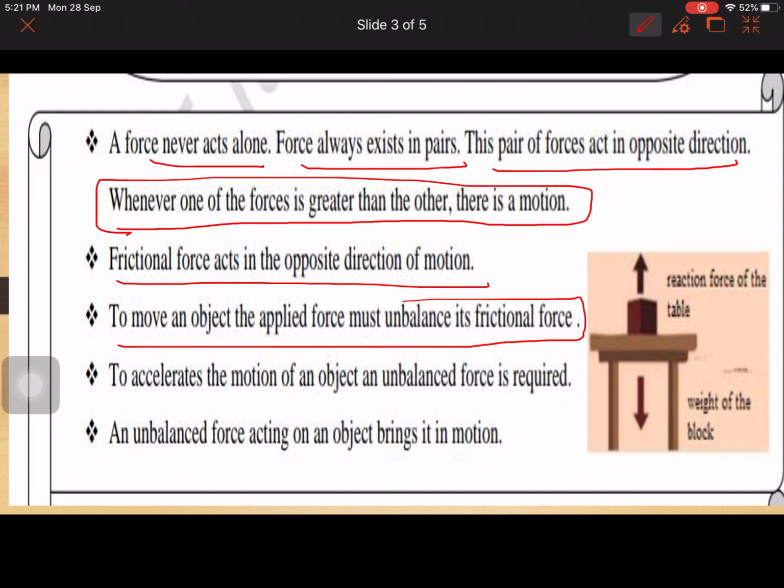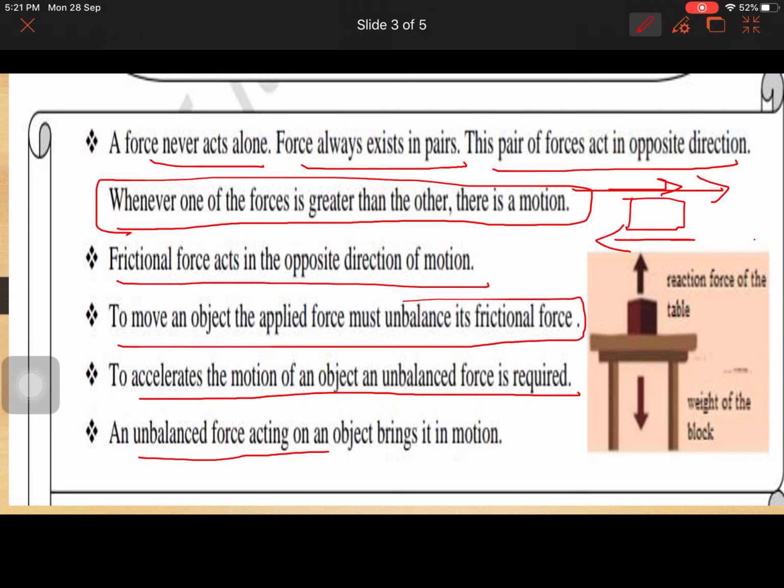You can see, this is an object, and if you are pushing it in this direction, then the frictional force will act in this direction. So you have to apply more force so that this object moves in this direction. That's why, if the applied force is higher than the frictional force, then the object will move. To accelerate the motion of an object, an unbalanced force is required. An unbalanced force acting on an object brings it in motion.